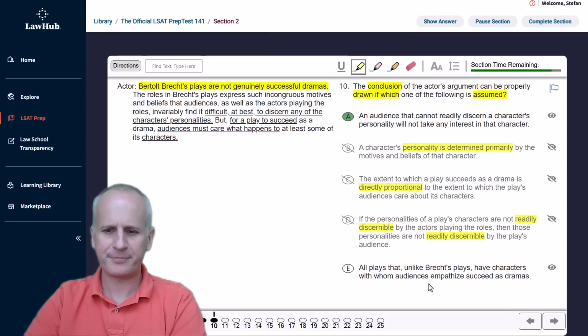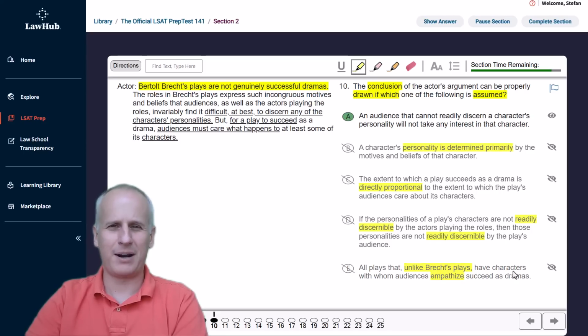And then choice E, all plays that, unlike Brecht plays, have characters with whom audiences empathize, succeed as dramas. Well, we don't care about the plays that aren't Brecht's plays. And furthermore, empathizing, you got to go a little bit, care what happens to doesn't necessarily mean I empathize either. So another subtle term shift. But of course, on this problem or similar ones in the future like it, you could go a lot faster when you've got that prediction and you've tracked those term shifts to select A a while ago.